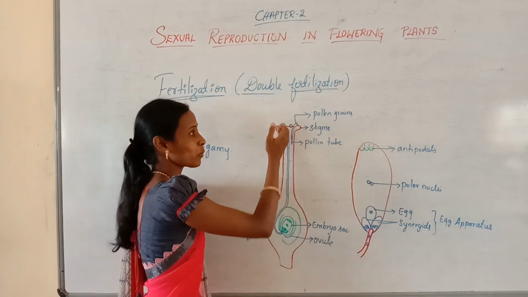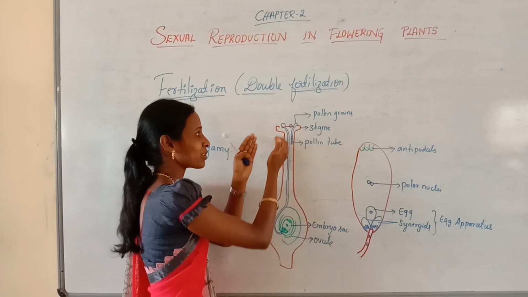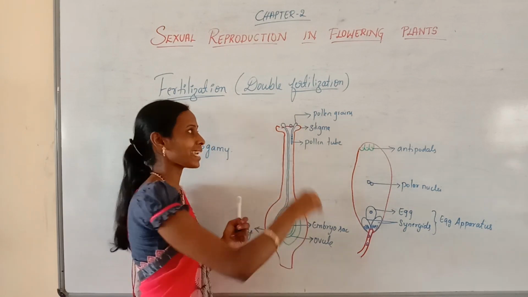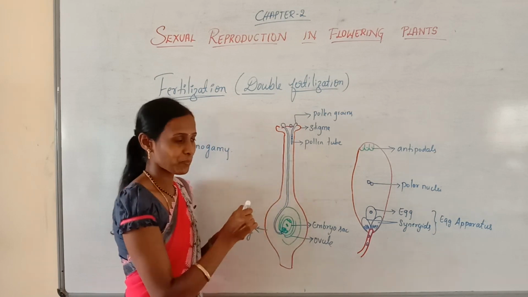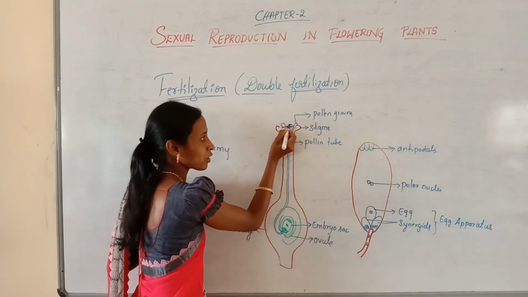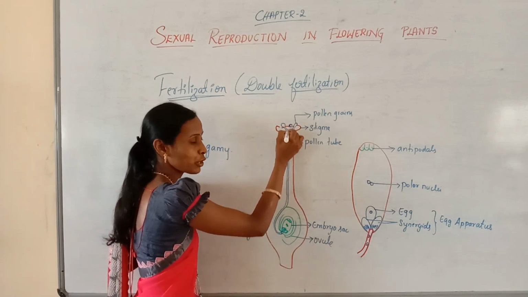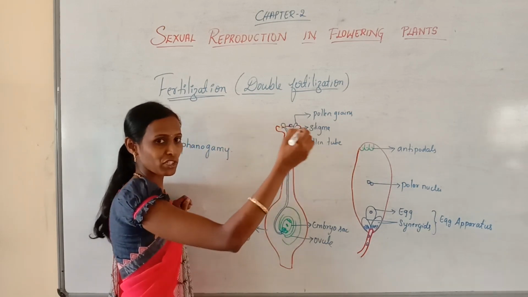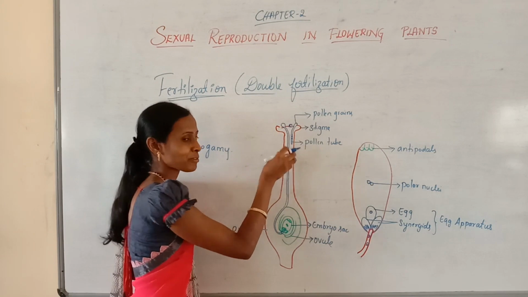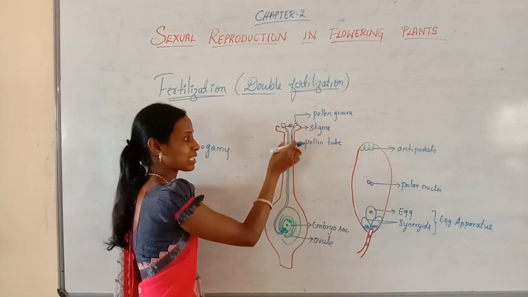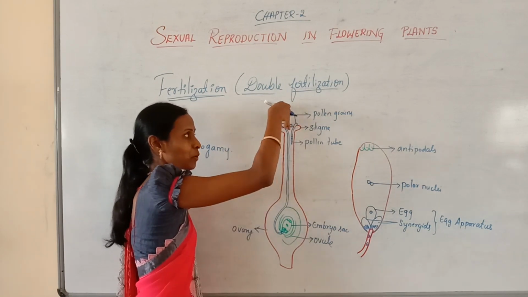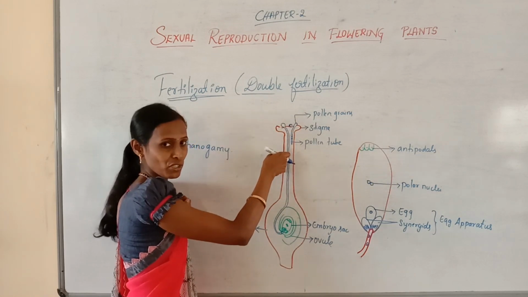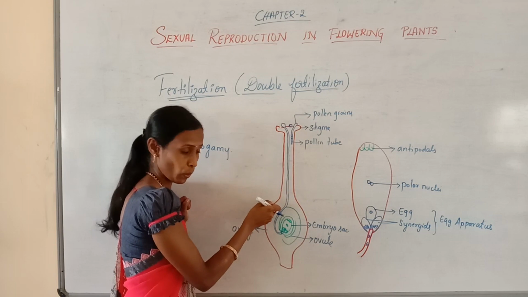So all the contents of the pollen grain will be transferred into the pollen tube, and this pollen tube, by obtaining nourishment from the stigma as well as the style, will penetrate deeply into the stigma and style. You can observe here, these are the pollen grains which develop the pollen tube, which means they are compatible and germinating on the stigma, obtaining nourishment from the interior part of the stigma and style, so that the pollen tube can penetrate deeply. And it reaches the ovary also.